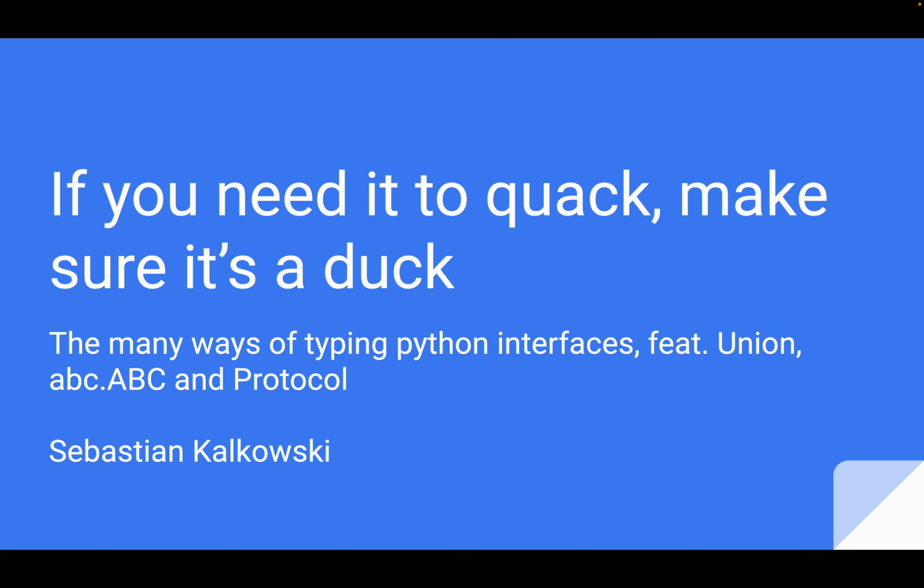based on the title you probably can already guess that this is about duck typing in Python, and in particular how to type Python interfaces.